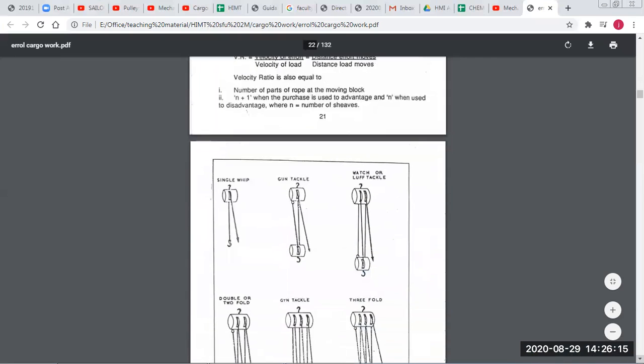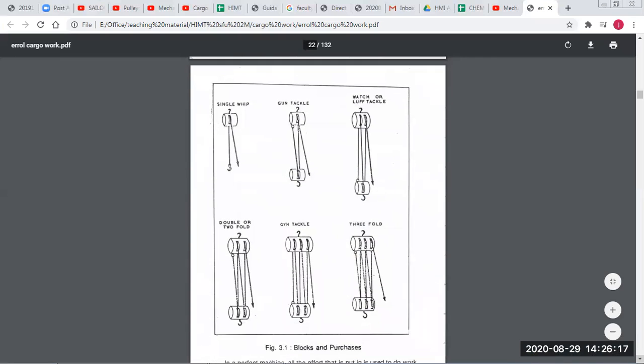So these are the different types of purchases and blocks which you will get in the question. Single pulley or single whip, fixed type, then gun tackle, where you have two pulleys, one is a fixed block and the other is a moving block. This is rigged to disadvantage, the weight will go up and the effort will go down. Then two blocks, when it is whip or luff tackle, again rigged to disadvantage, but you have three moving parts.